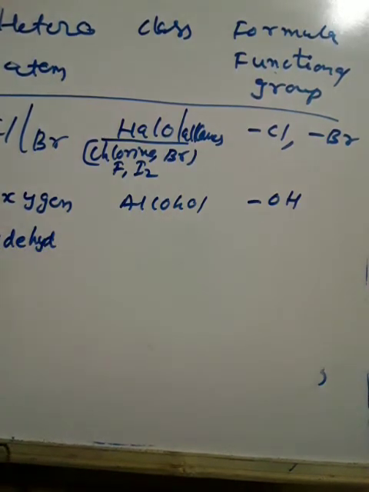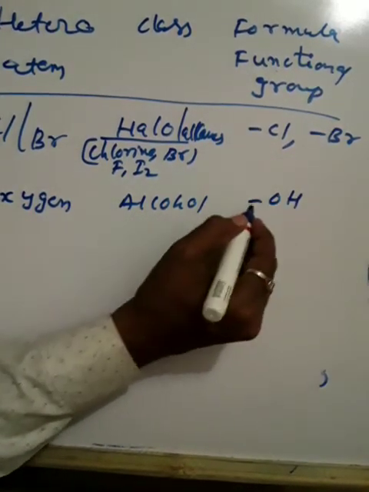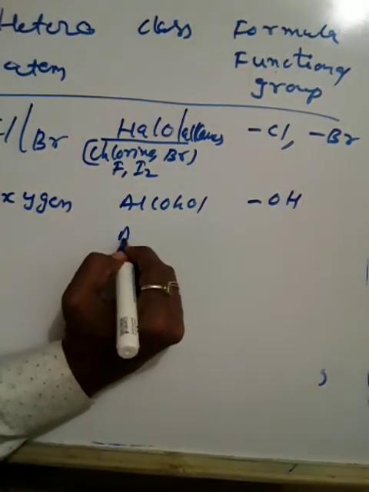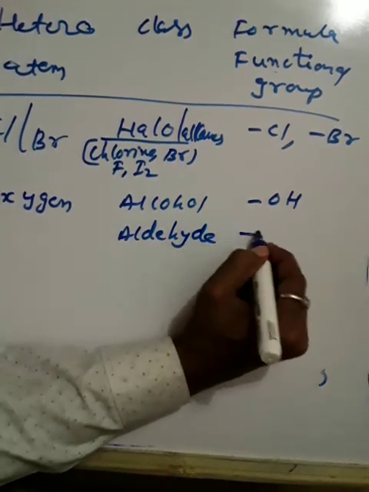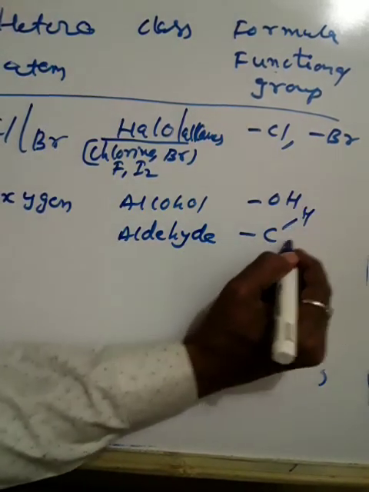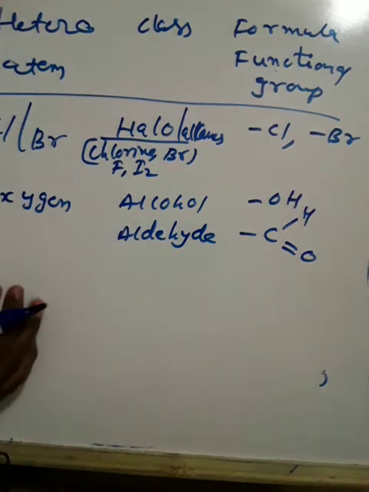In oxygen compounds, only if there is OH, it is called alcohol. If it is an aldehyde, we write CH double bond O, aldehyde.